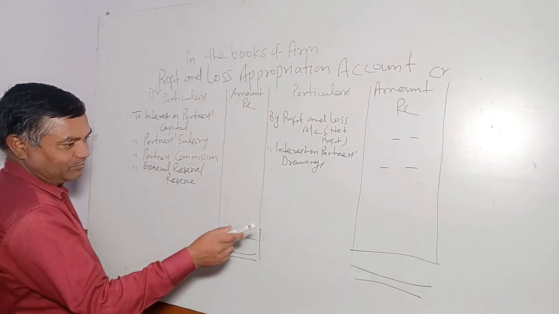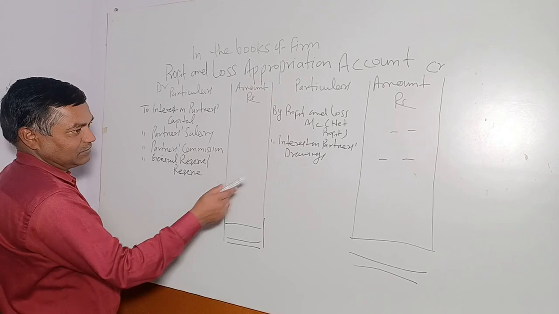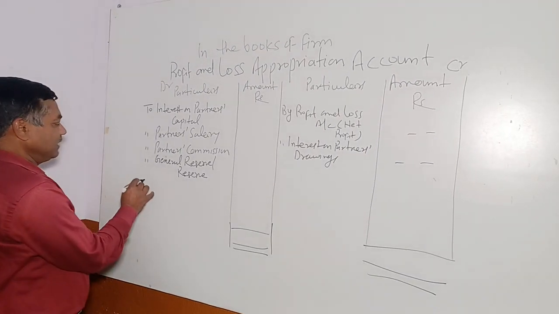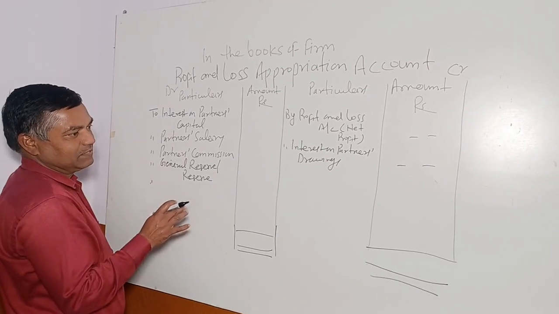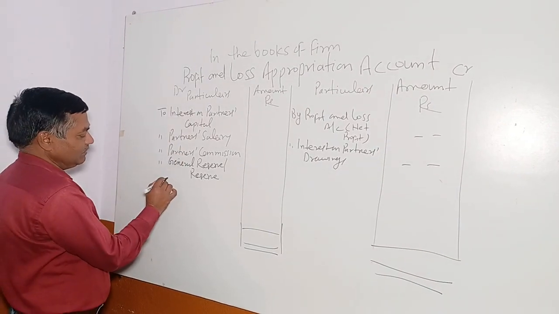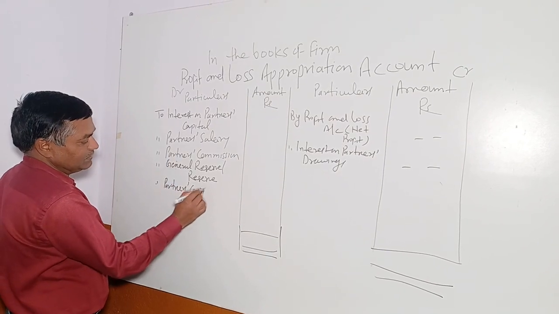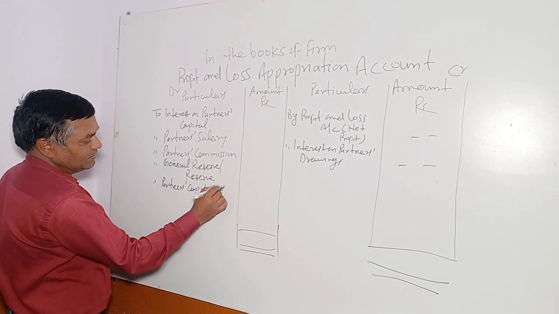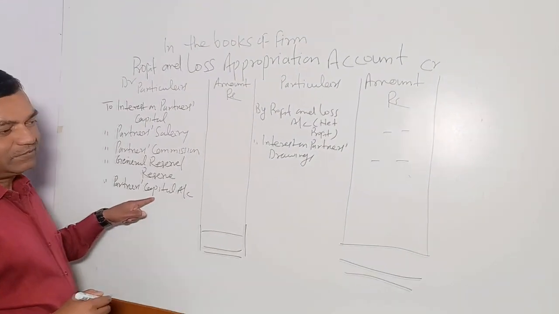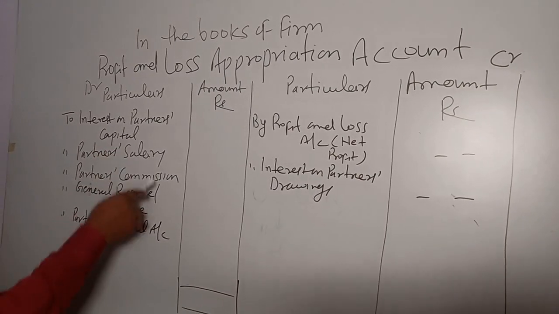Suppose the total of the credit side is 1 lakh and the total of the debit side is 80,000. So 1 lakh minus 80,000, 20,000 will be divisible profit, and that will be transferred to all partners' capital accounts in their profit sharing ratio. The entry will be profit and loss appropriation account debit to partners' capital account. Suppose there are two partners A and B, so divisible profit will be distributed between A and B in their profit sharing ratio.